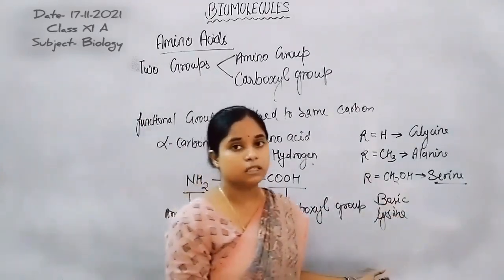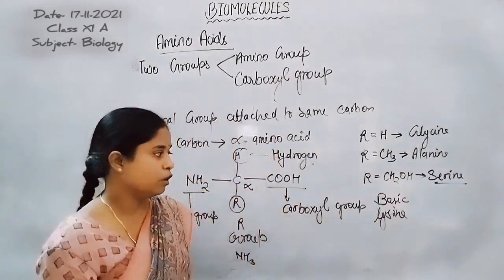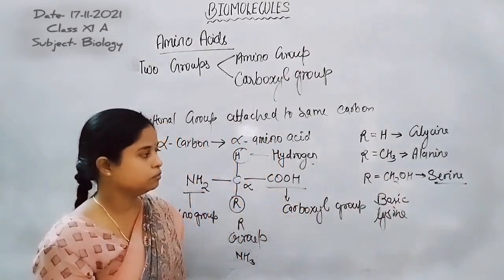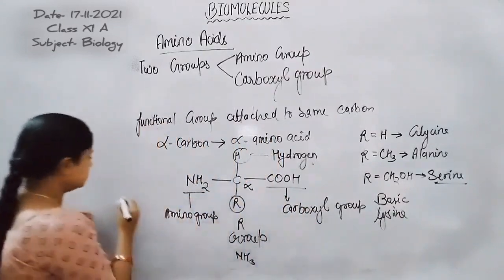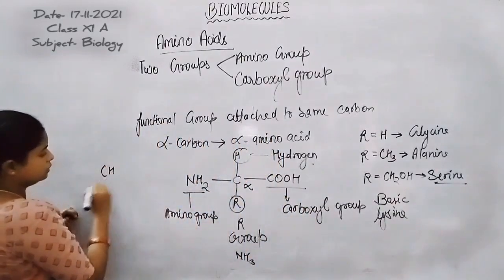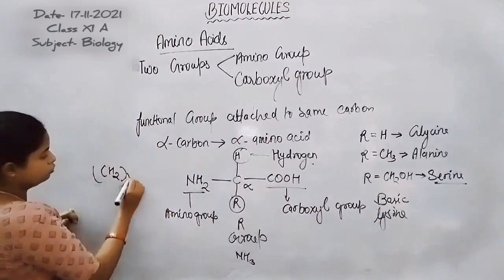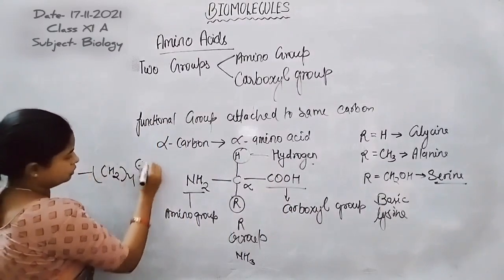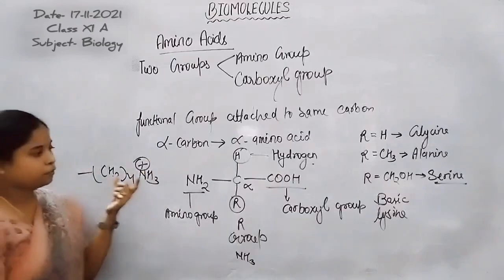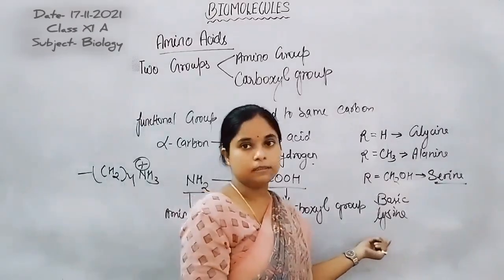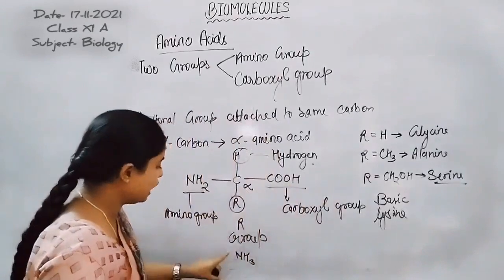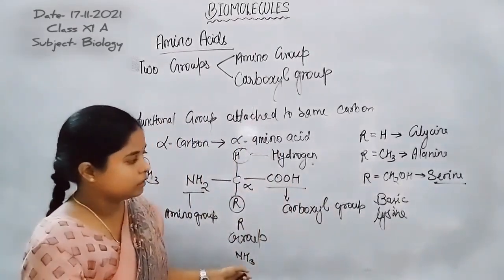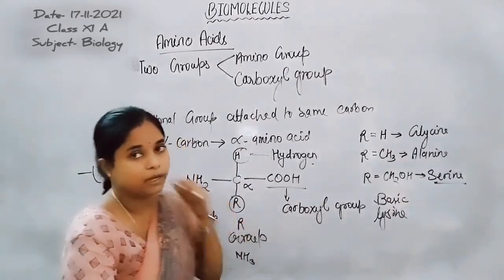In case of lysine, the R group has CH2 and NH3 positive, because the amino group is present in the R group, so lysine is a basic type of amino acid.